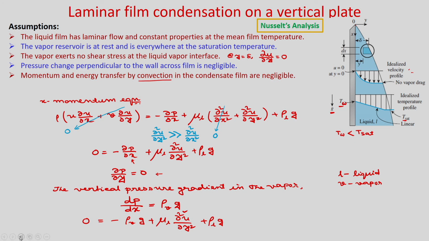Now from here you can write the simplified equation as ∂²u/∂y² = −(g/μ_L)(ρ_L − ρ_v). So, this is the equation.